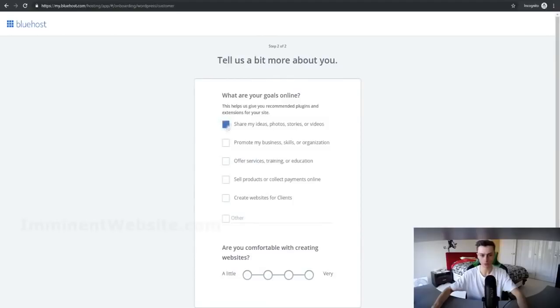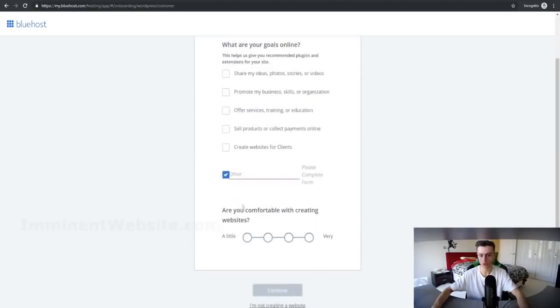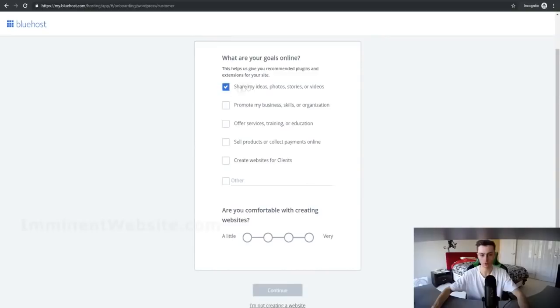Okay, and then this is step 2, so you can just put in anything around here. It doesn't really matter. You can just put in other. They're asking you how comfortable you are with creating websites. It doesn't really matter as well. You can just put in anything because it's just for data. Just put in here, share my ideas, photos, and stories or videos for now. And we can just say very, and you will be very comfortable with creating websites yourself by the end of this video. It's very simple and easy. So let's click on continue.